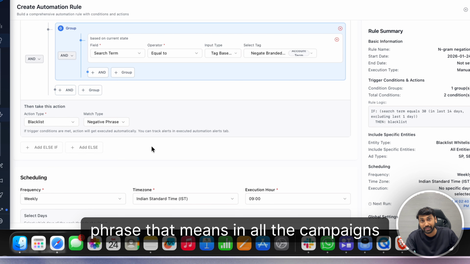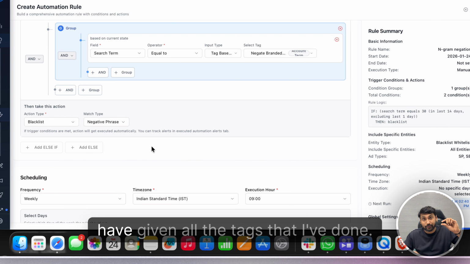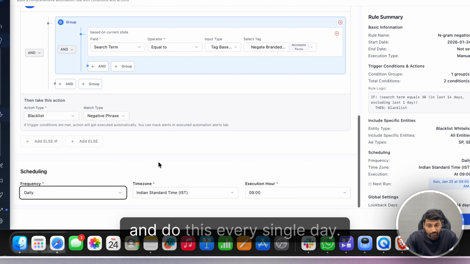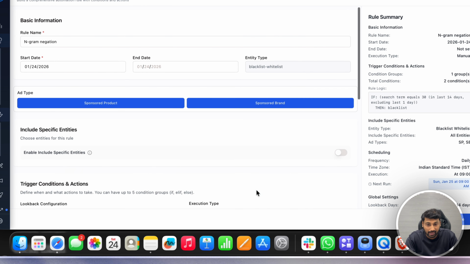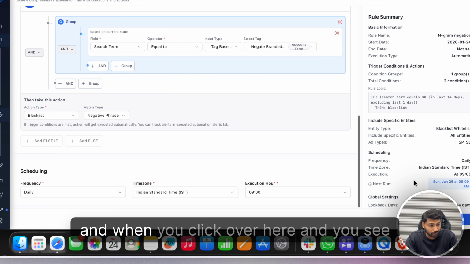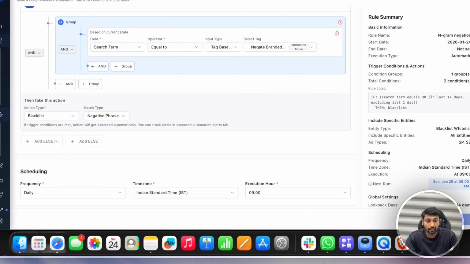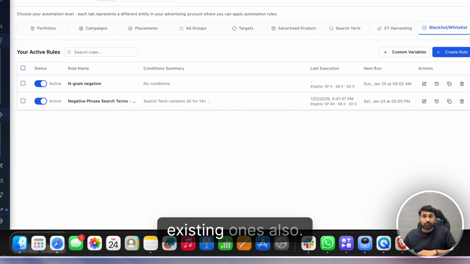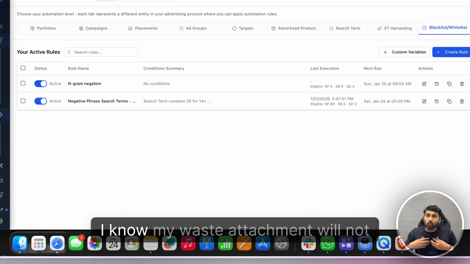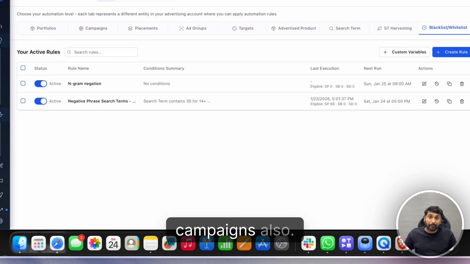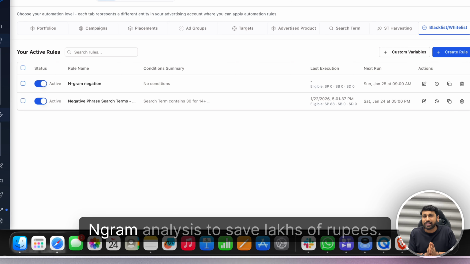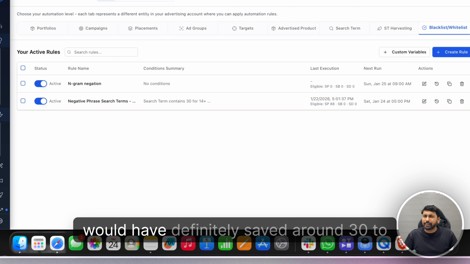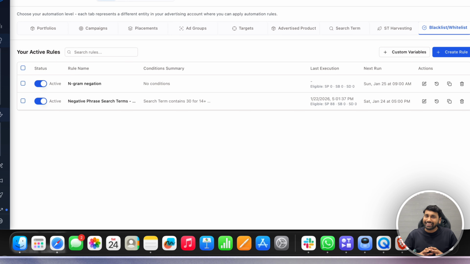That means that in all the campaigns, it will go and negate all the tags that I've done. I can say do this daily, every single day, let's say 9 o'clock. And I can just say start from today. And when you click over here, it will automatically negate phrase every single day for new launches also and for the existing ones also. So I am now worry free. I know my wasted ad spend will not happen for new campaigns also and old campaigns also. And that is exactly how you can use NLM analysis to save lakhs of rupees. This was just a small example. If I had gone much deeper, I would have definitely saved around 30 to 40,000 per month easily on this brand.